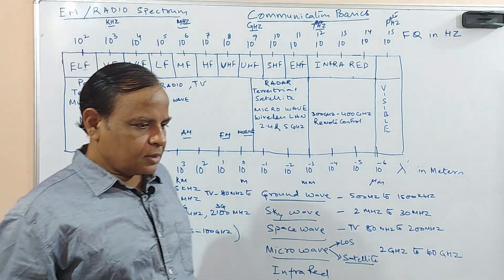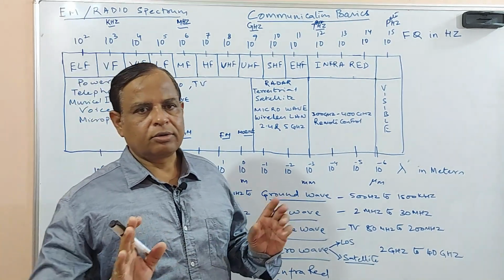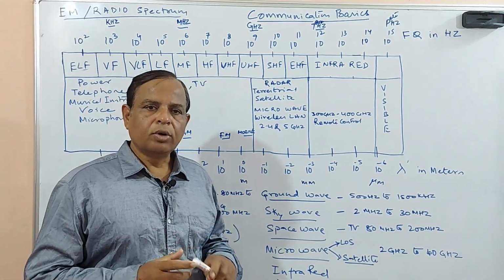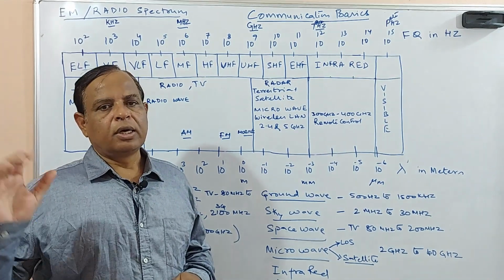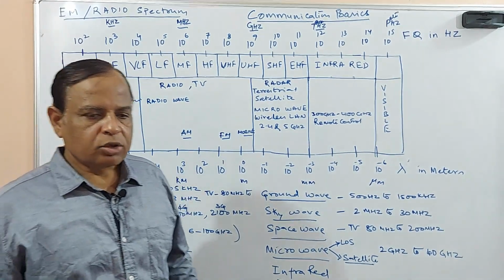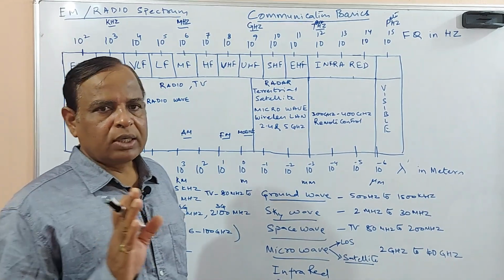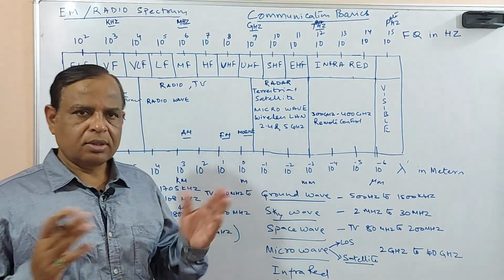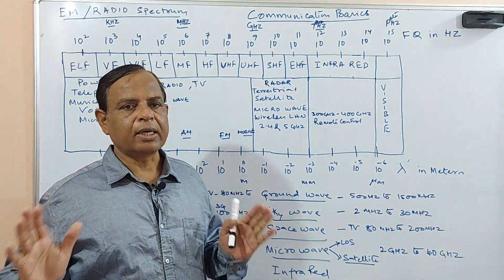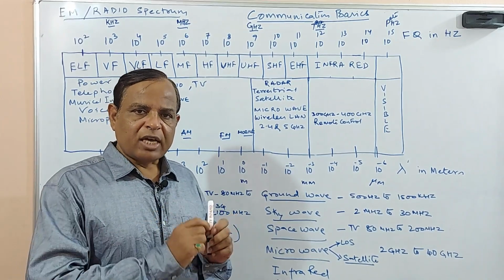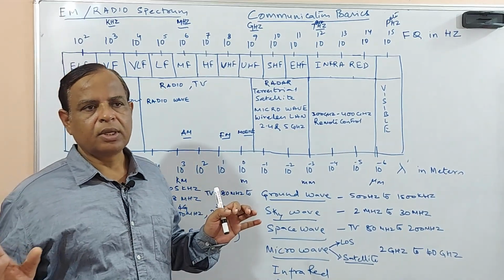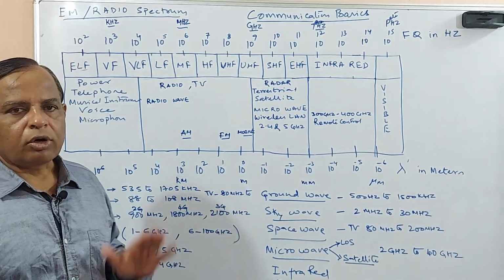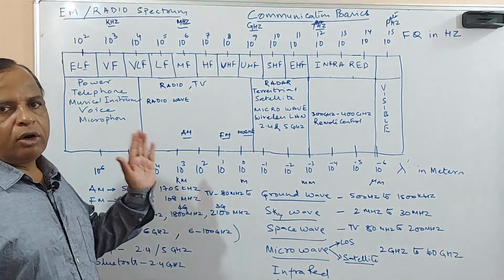Before that, in any communication process we know that there are three things: transmission, reception, and the medium. The medium is the one through which the information travels to the receiver. Here there are two ways: the medium is classified into two categories, guided and unguided. Guided means the transmitter and receiver are physically connected. Unguided means they are not physically connected. So today we are talking about the unguided way of communication.